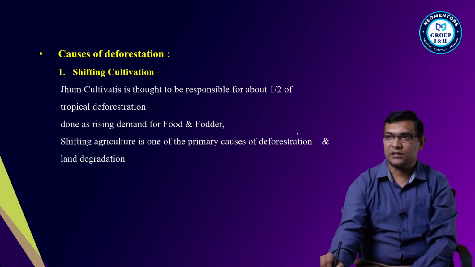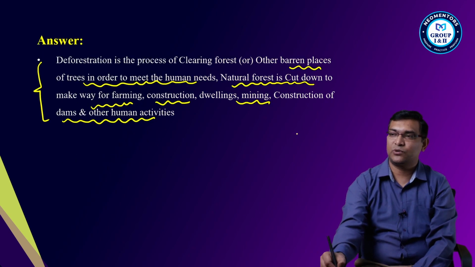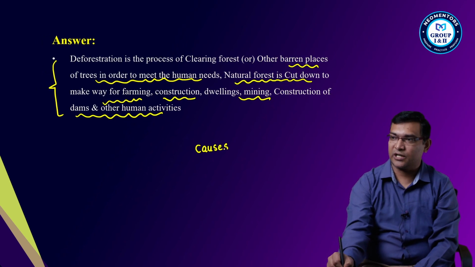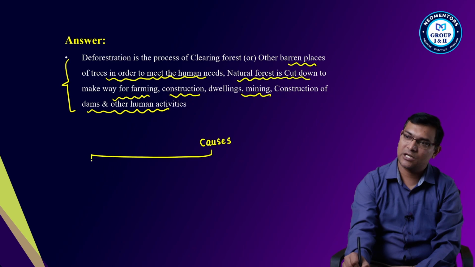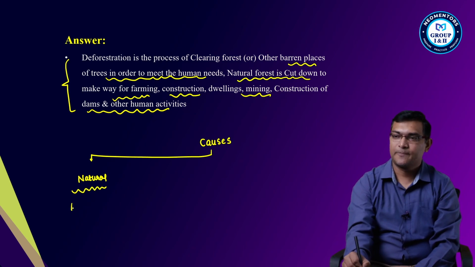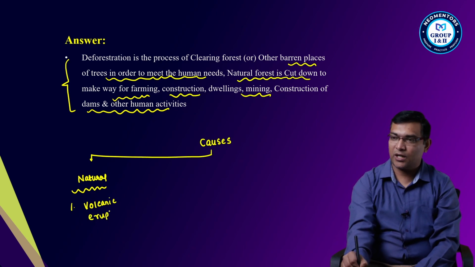Now look at here. See, what are the causes? Causes can be two types, I told you. Deforestation also takes place through natural causes. What are the natural causes? First, volcanic eruption. What happens because of the volcanic eruption?